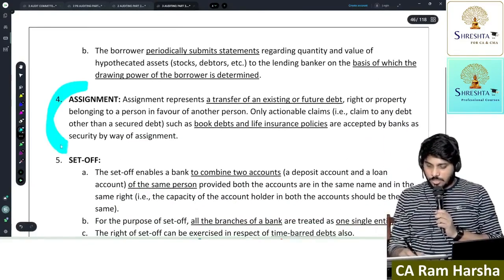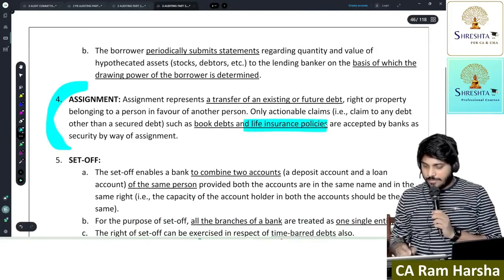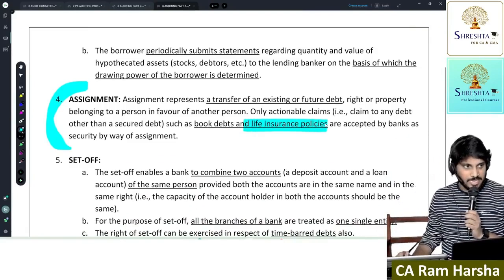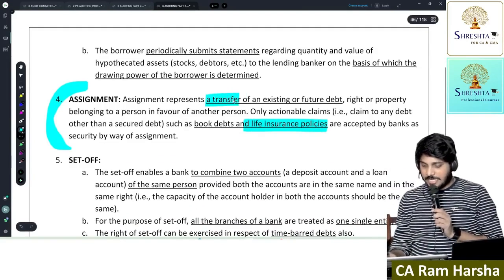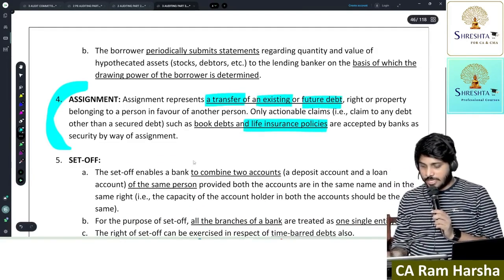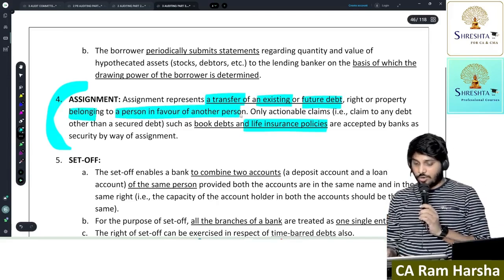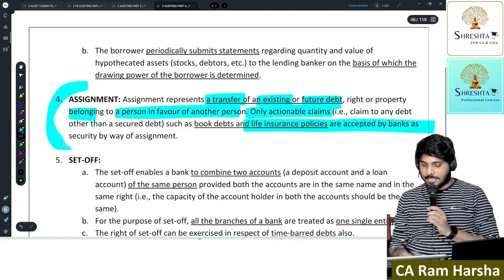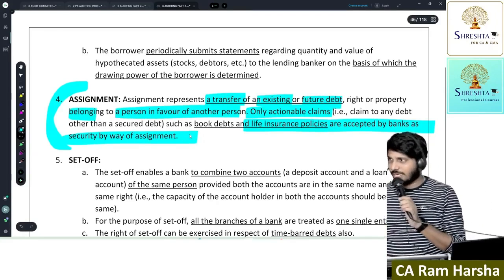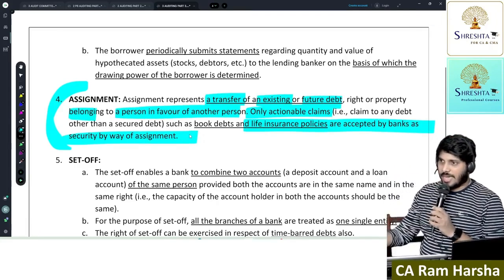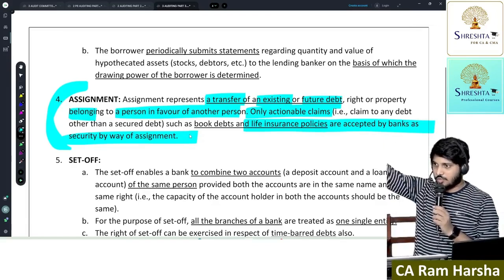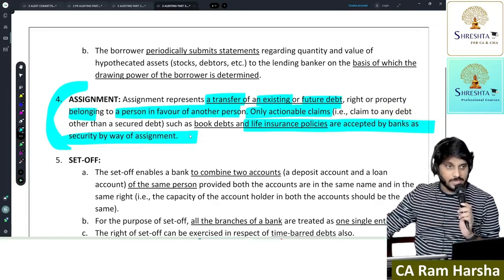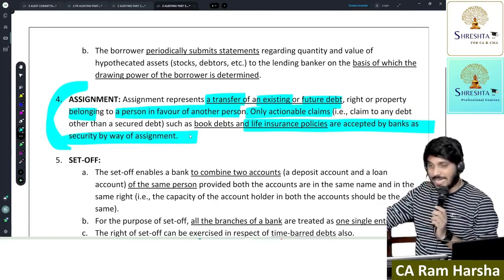Assignment means what? For example, assignment of a life insurance policy. It represents a transfer of existing or future debt, right or property belonging to a person to another person. Only actionable claims are accepted by a bank by way of security. Actionable claim means what? Where I have a right to recover some money at a future date. Getting it? An LIC policy is an actionable claim.